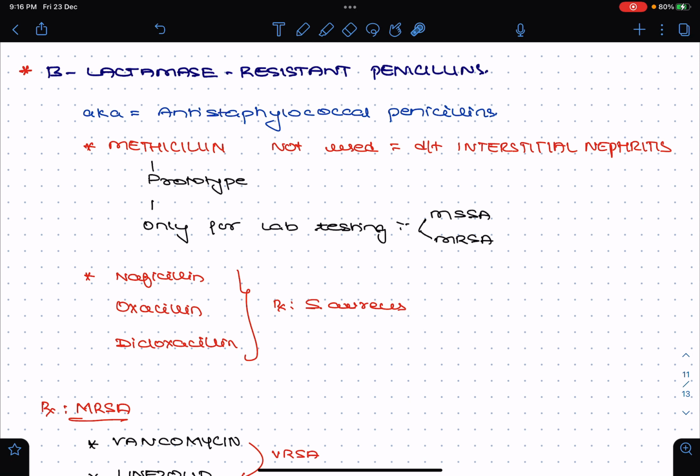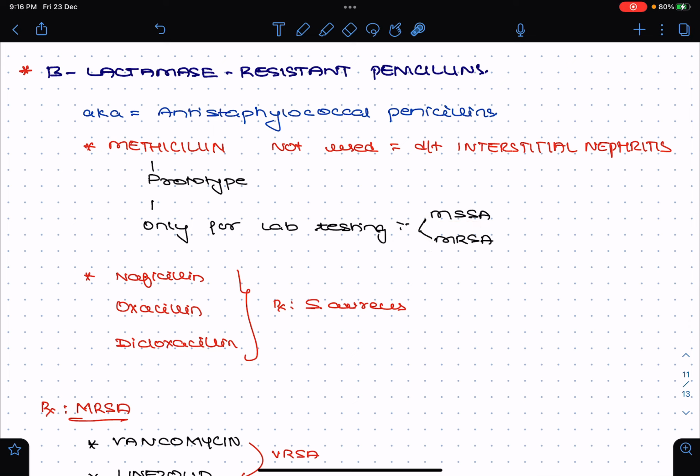Next we have beta lactamase resistant penicillins. So these type of penicillins are also called as the anti-staphylococcal penicillins. Under this we have methicillin. So methicillin is a prototype drug. So please remember, it is not used nowadays. The reason being, methicillin used to cause interstitial nephritis. So it is the reason for which methicillin has not been used nowadays, and it has only been used for laboratory testing to determine whether it is a methicillin sensitive staphylococcus or a methicillin resistant staphylococcus.